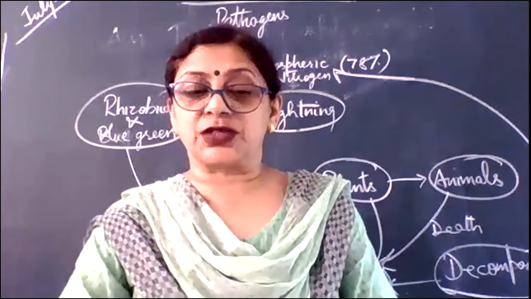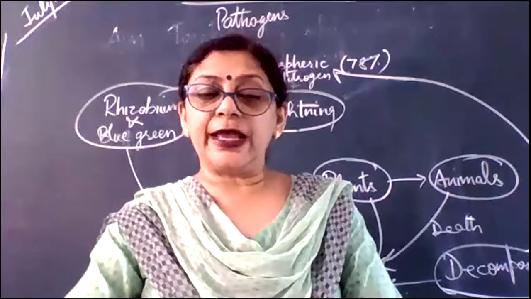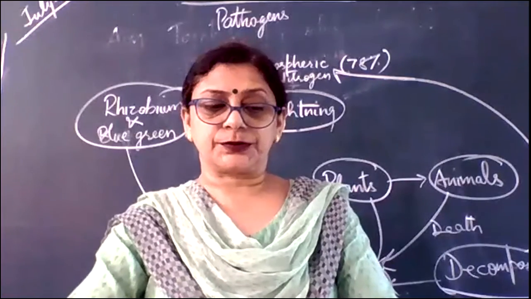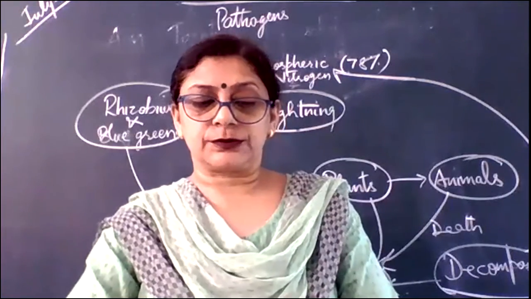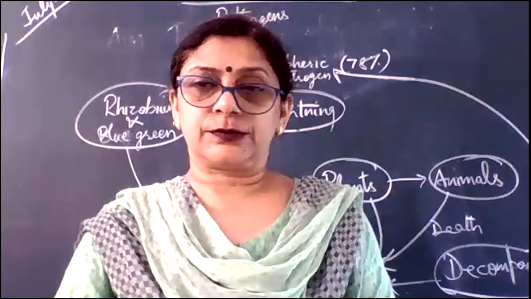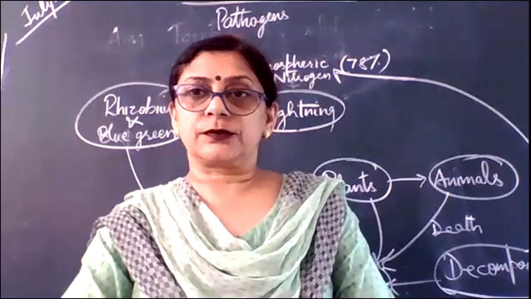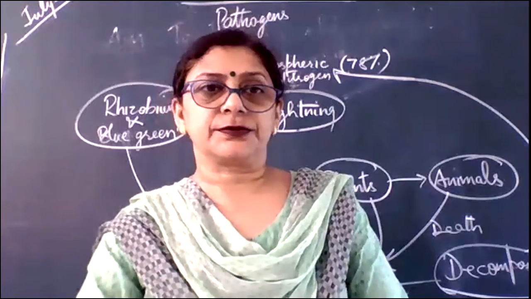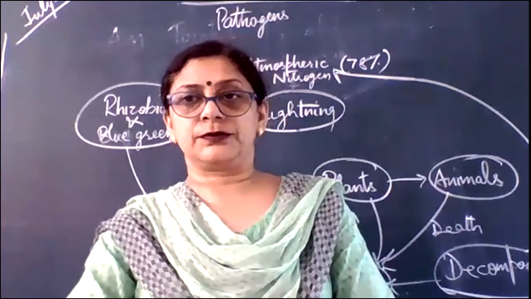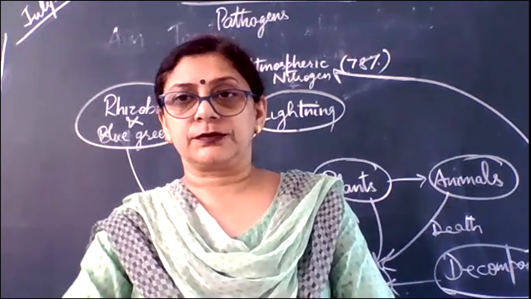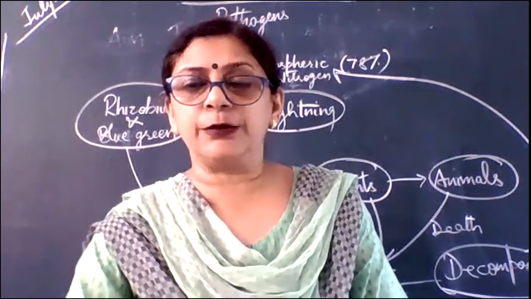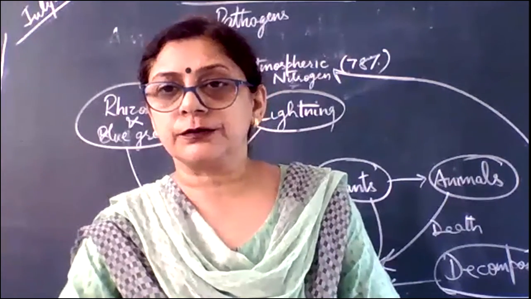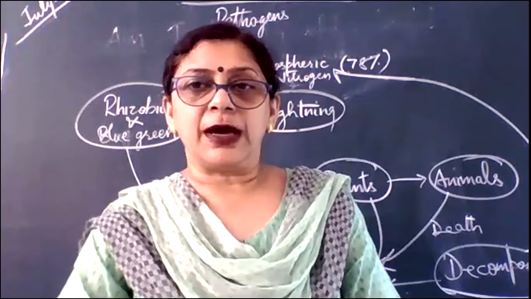What are decomposers? Himanshi? Pranav, kindly mute yourself, beta. Very good. Himanshi?